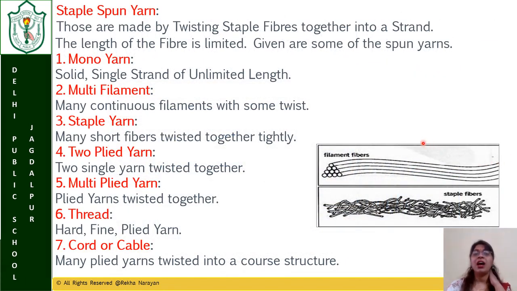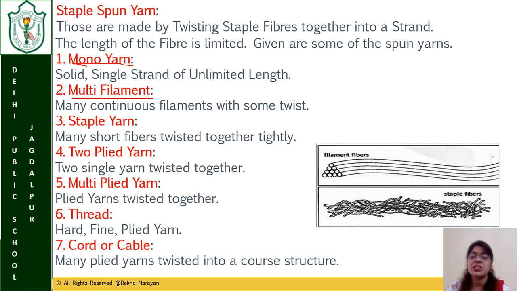Now, when the yarn is converted from the fiber, they are divided into certain categories. You can see that those are made by twisting staple fibers together into a strand. The length of fiber is limited. There are some types of spun yarn. Number one is the mono yarn. Mono means one, a single thread. So it is a solid single strand of unlimited length. Second one is multi-filament. Multi-filament means many continuous filaments with some twist.